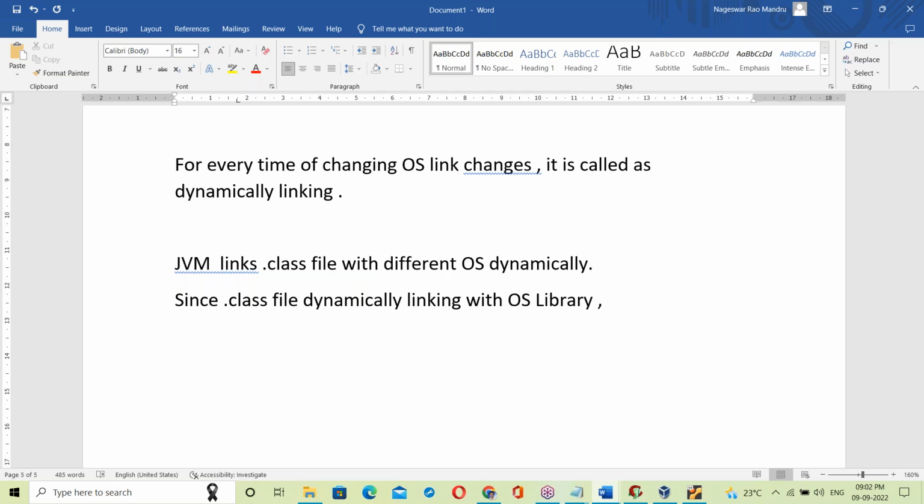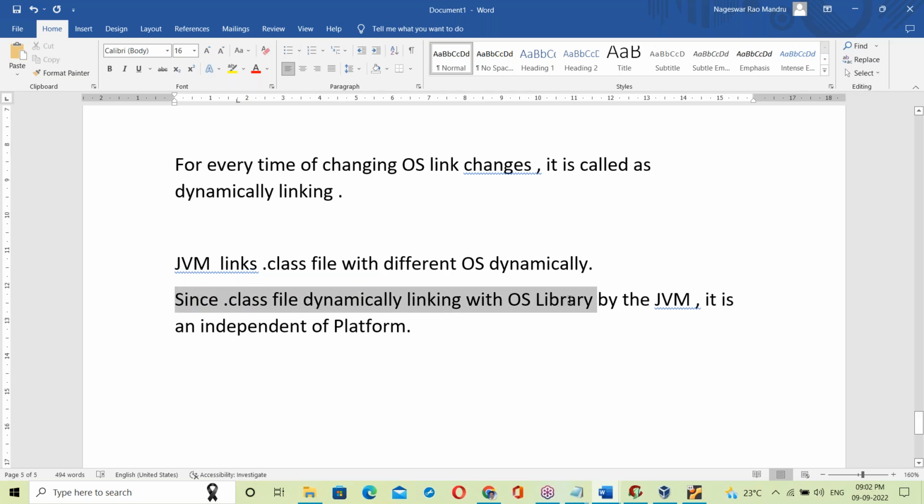Since the .class file is dynamically linked with the OS library by the JVM, it's an independent platform.